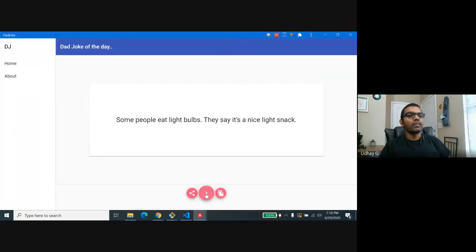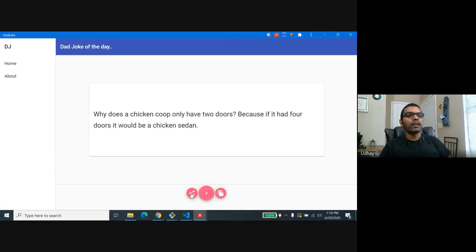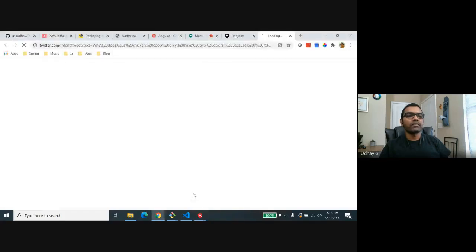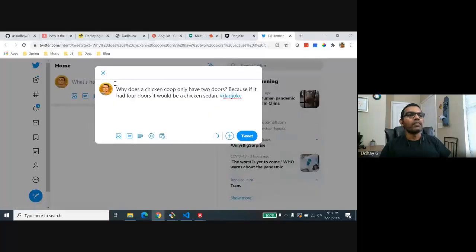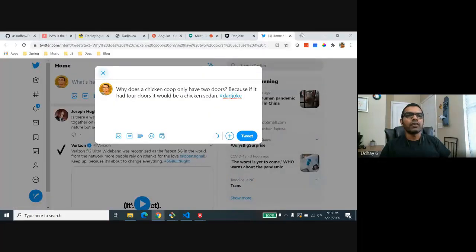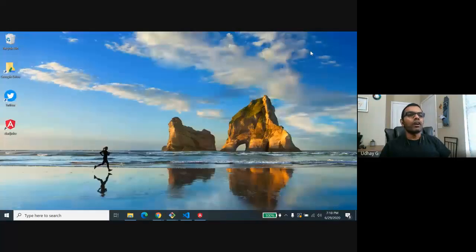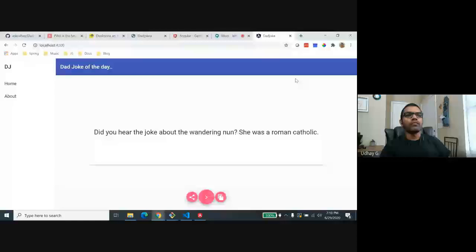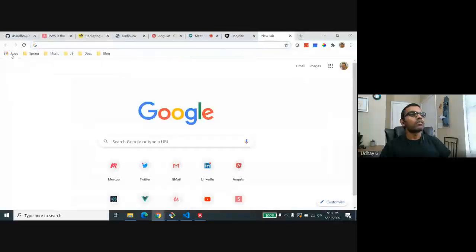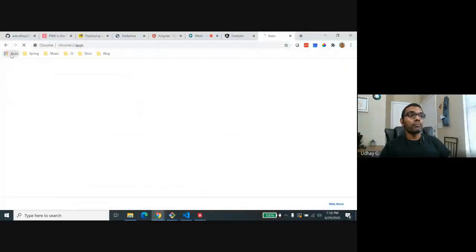And when I click on next, it's going to show the dad joke. And again, it's going to work in the same way as it was working in the traditional web app, like sharing, copy to clipboard, everything. Okay. And you can also see it in your Chrome apps, not the web store.